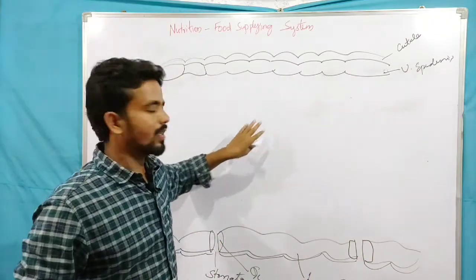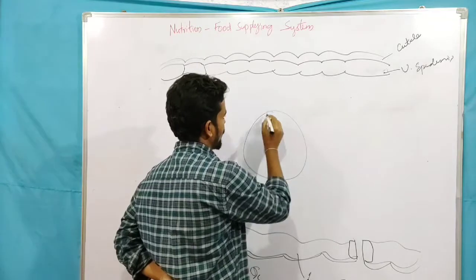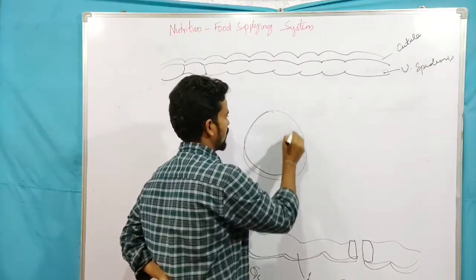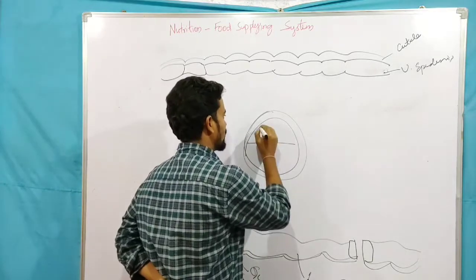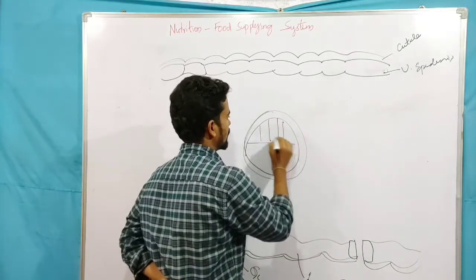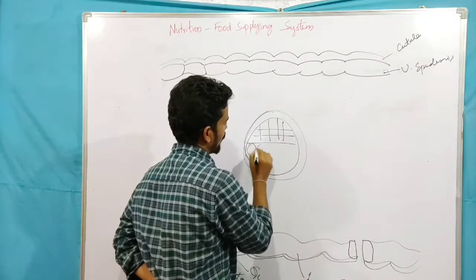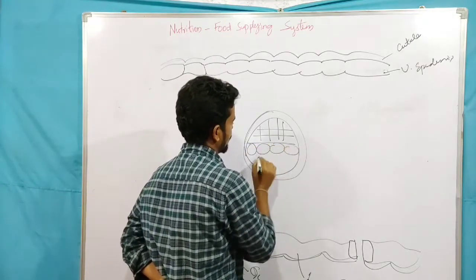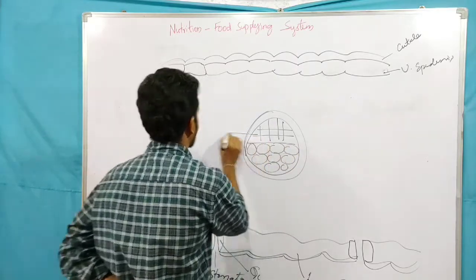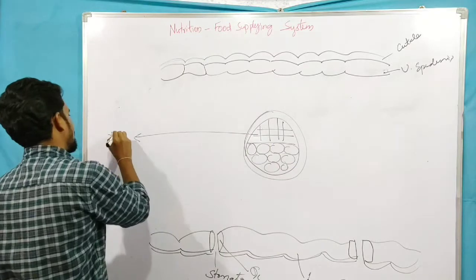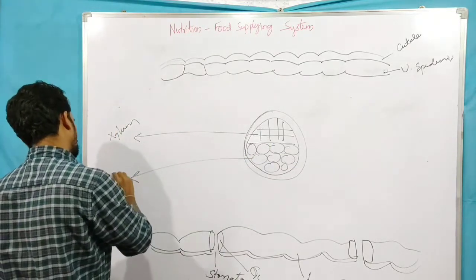Now in the middle part, the vascular bundle is present. In the vascular bundle, the upper portion is called xylem, whereas the lower portion is called phloem. This is xylem, this is phloem.